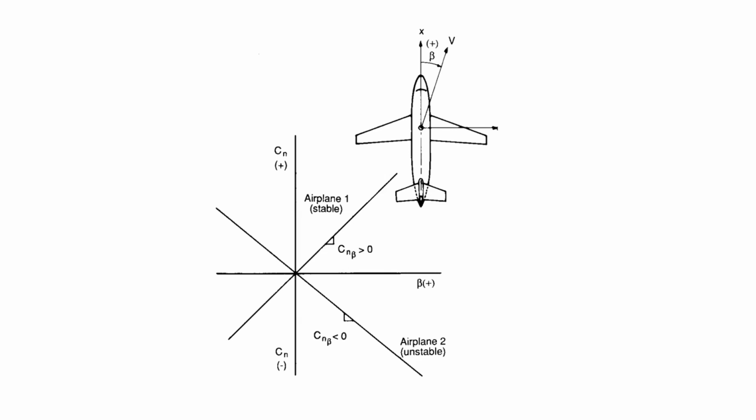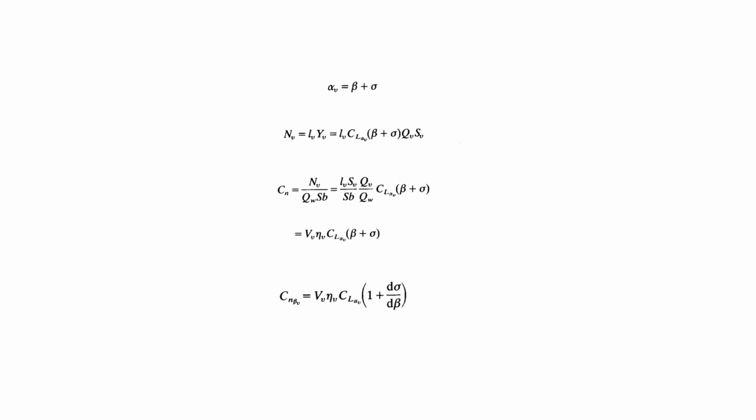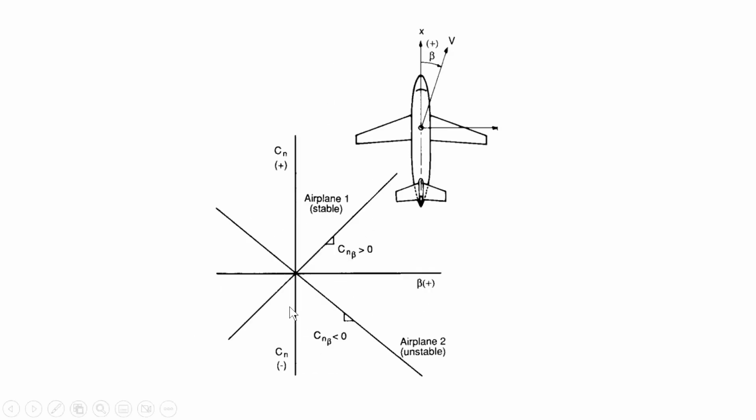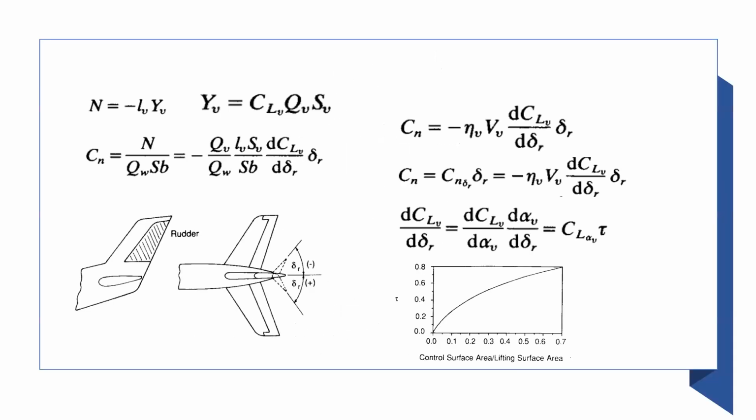So these numbers actually characterize the aircraft. Right now, we are characterizing the directional stability. So this is the slope, and that slope is here. And we have also discussed which of these slopes make it stable. The positive slopes make it stable. All right. So now we want to understand.